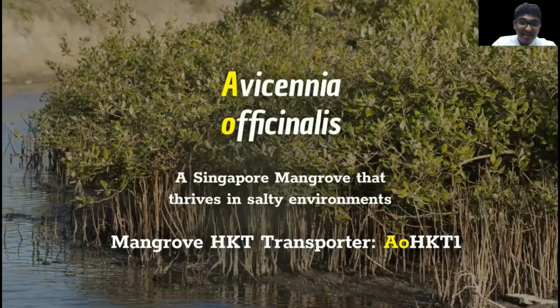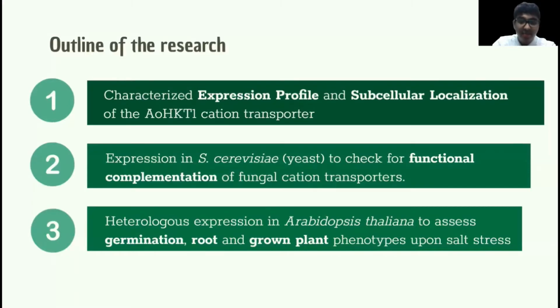In this paper, we characterize the identity and function of a novel mangrove HKT cation transporter from the Singapore mangrove Avicennia officinalis. The name of this HKT protein that we characterized is AOHKT1, from the initials of the species name. As mangroves are able to thrive in saline coastal environments, we expect the heterologous expression of this mangrove HKT protein to increase salt tolerance. To test this hypothesis, we conducted three major lines of experiments.